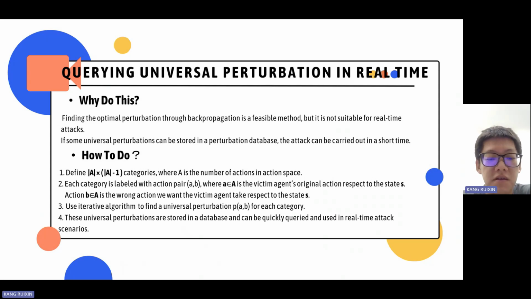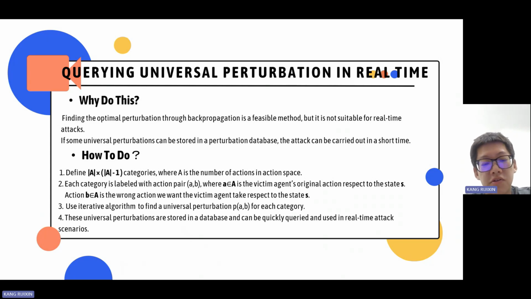So to achieve this, we need to first define A times A minus 1 categories. The A is the number of actions in the action space. Then we need to label each category with action pair A and B. A is the victim agent's original action with respect to state S, and B is the wrong action we want the victim agent to take with respect to state S.